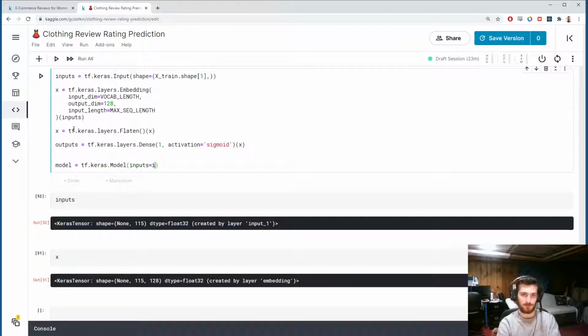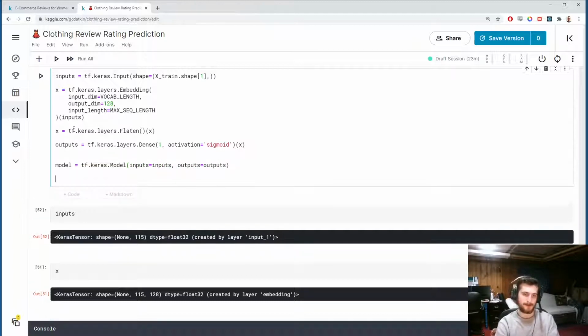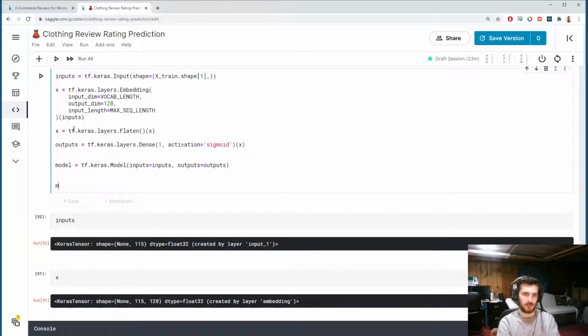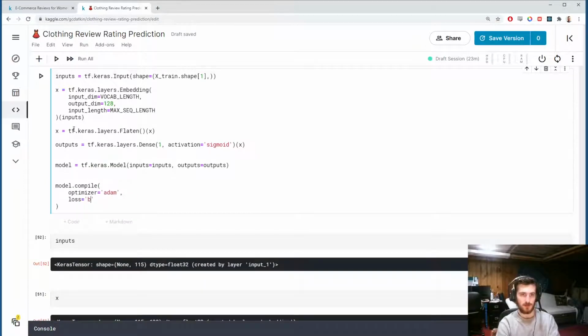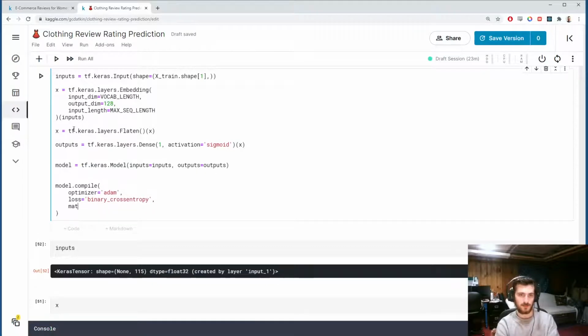The inputs will be inputs, and the outputs will be outputs. Then we can compile the model with an Adam optimizer, binary cross entropy loss, and metrics. We'll just use accuracy.